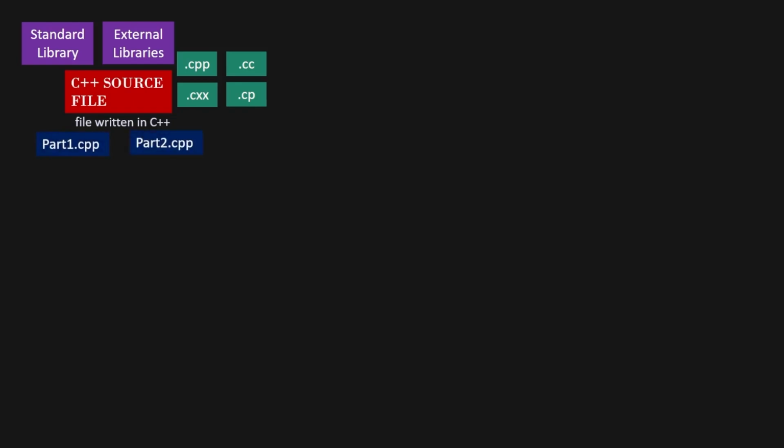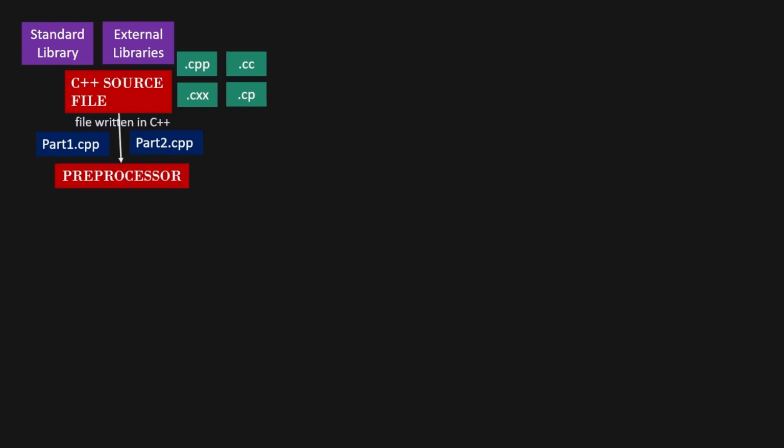Now, we need to execute this program. But as we all know, a computer can understand only the binary language or the machine language, which consists of only one and zero. So, we need to translate the source code into machine code. For this, an executable file for each source code has to be created. To do this, the build process is really important. It converts source code into an executable program by preprocessing, compiling, assembling, and linking it.